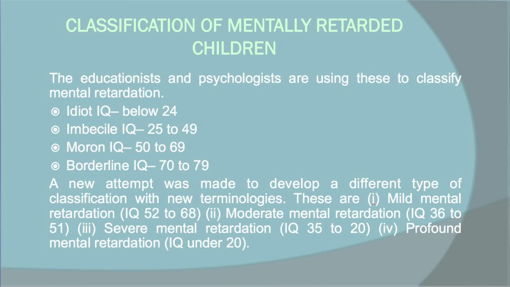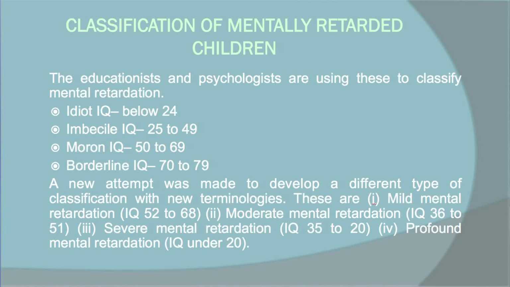First is mild mental retardation, whose IQ is from 52 to 68. Moderate mental retardation IQ is from 36 to 51. Severe mental retardation has an IQ level of 35 to 20. And profound mental retardation, which cannot be treated at all, has an IQ under 20.